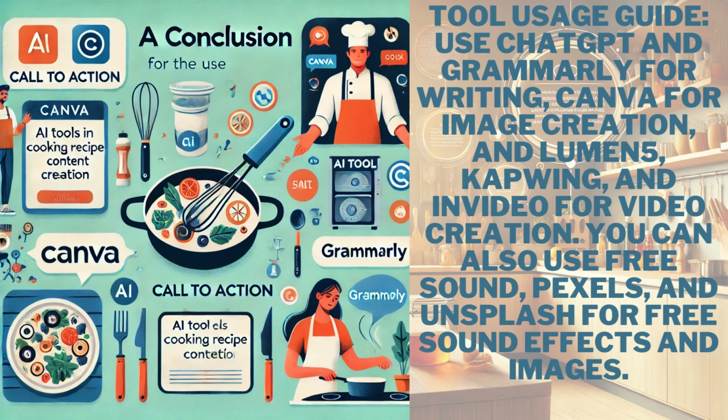Tool Usage Guide. Use ChatGPT and Grammarly for writing, Canva for image creation, and Lumen5, Capwing, and InVideo for video creation. You can also use free sound, Pexels, and Unsplash for free sound effects and images.